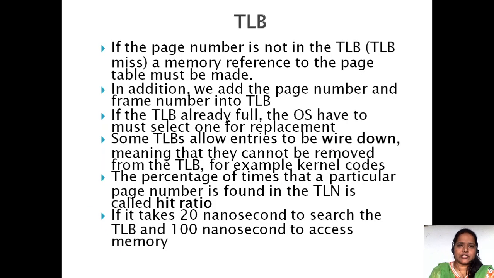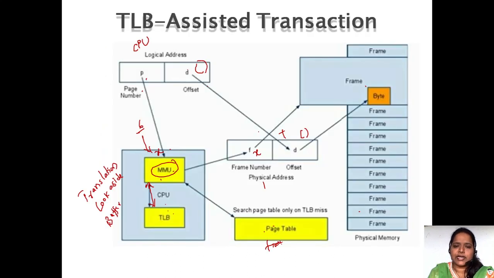So what is the translation lookaside buffer? If the page number is not in the translation lookaside buffer, a memory reference to the page table is made. As I have said, first it will check in the translation lookaside buffer. If the particular page is not available there, then the memory management unit will check in the page table for the particular frame number.